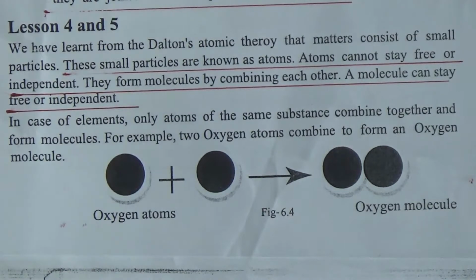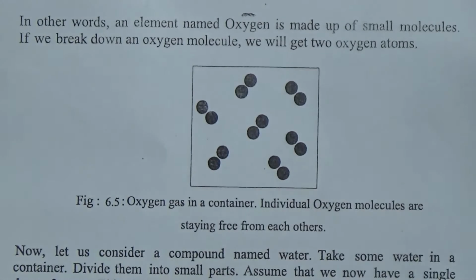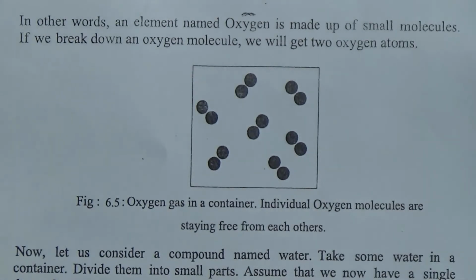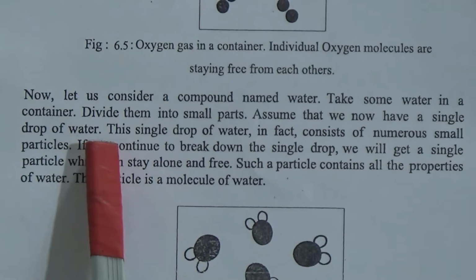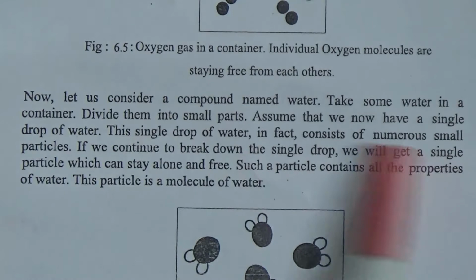Now come to page number 64. In other words, an element named oxygen is made up of small molecules. If we break down an oxygen molecule, we will get two oxygen atoms. Now, let us consider a compound named water. Take some water in a container and divide it into small parts. Assume that we now have a single drop of water. This single drop of water in fact consists of numerous small particles.